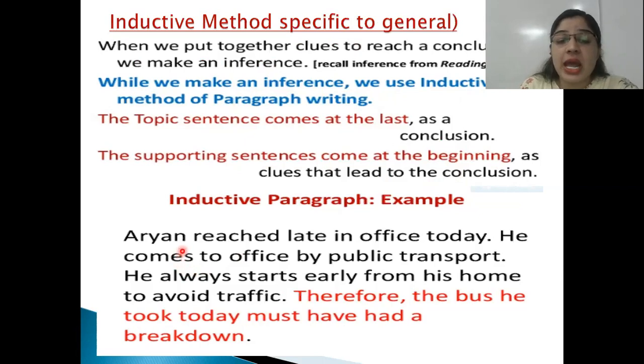So let us see. Aryan reached the office late today. He comes to office by public transport. He always starts early from his home to avoid traffic. Therefore, the bus he took today must have had a breakdown. So you came to the general thing that it must have broken down.